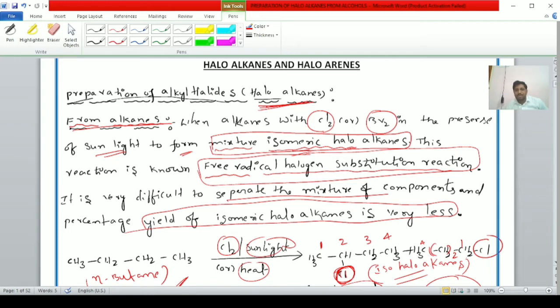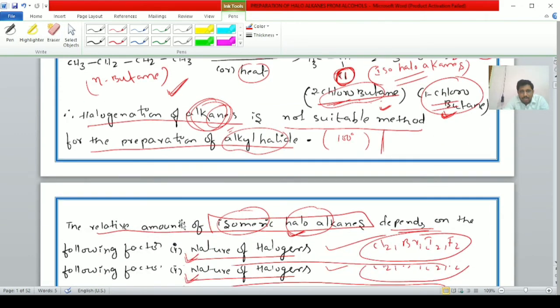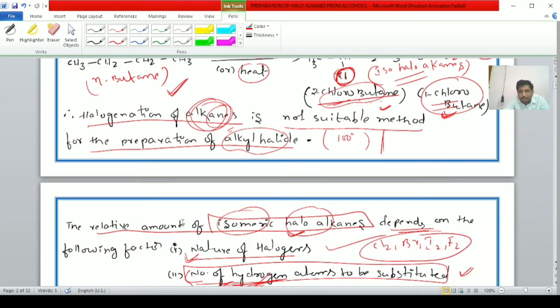Finish it, student. Okay students, like this we are preparing alkyl halides and haloalkanes from alkanes. Next, students, once again see the reaction: butane reacts with chlorine or bromine in the presence of sunlight to form 2-chlorobutane and 1-chlorobutane.